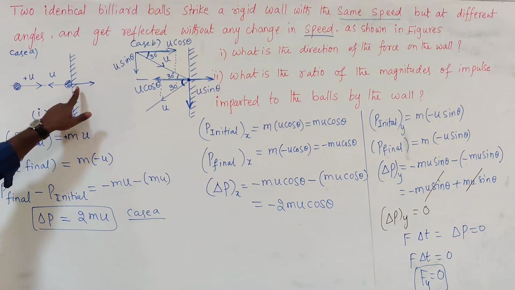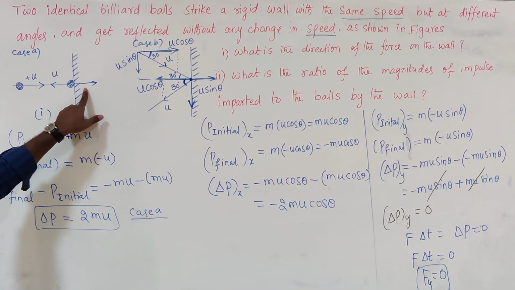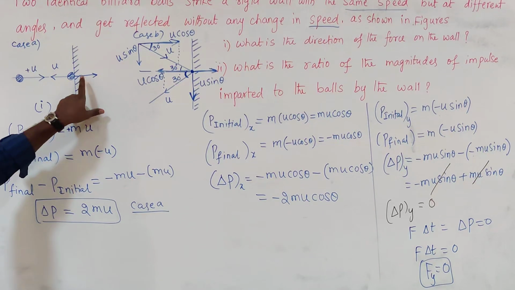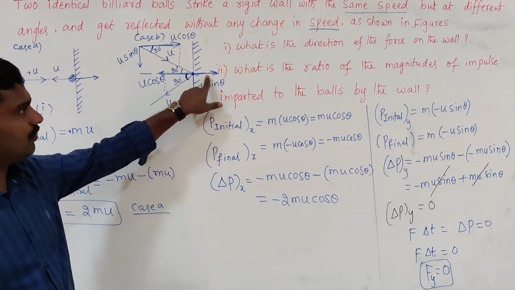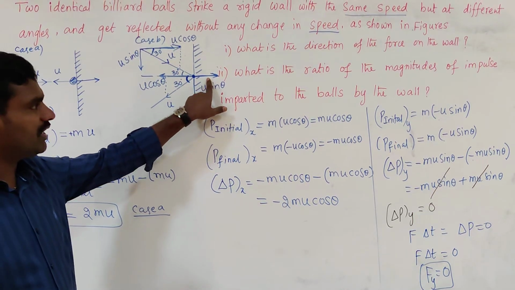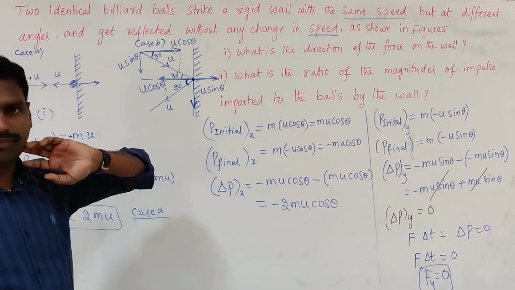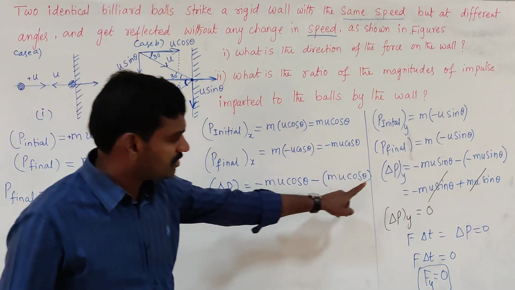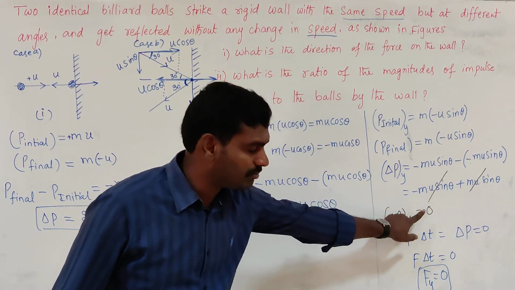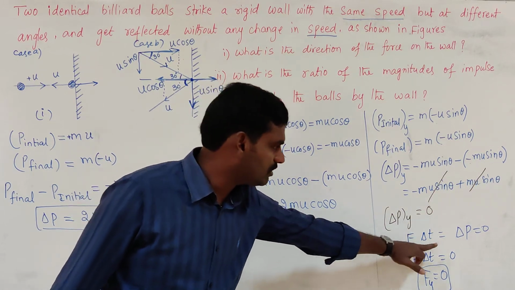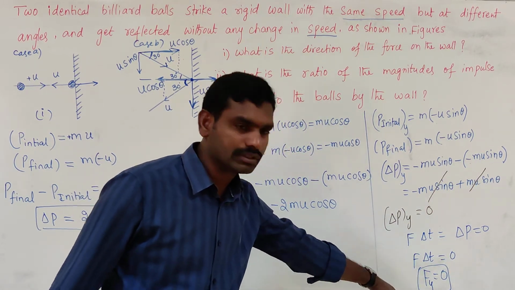Okay, in this case, the force acting on the wall is pointing in positive x direction, normal to the wall. Because there is no force acting along y direction. Why? Because there is no change in momentum along y-axis. If there is no change in momentum, there is no force.